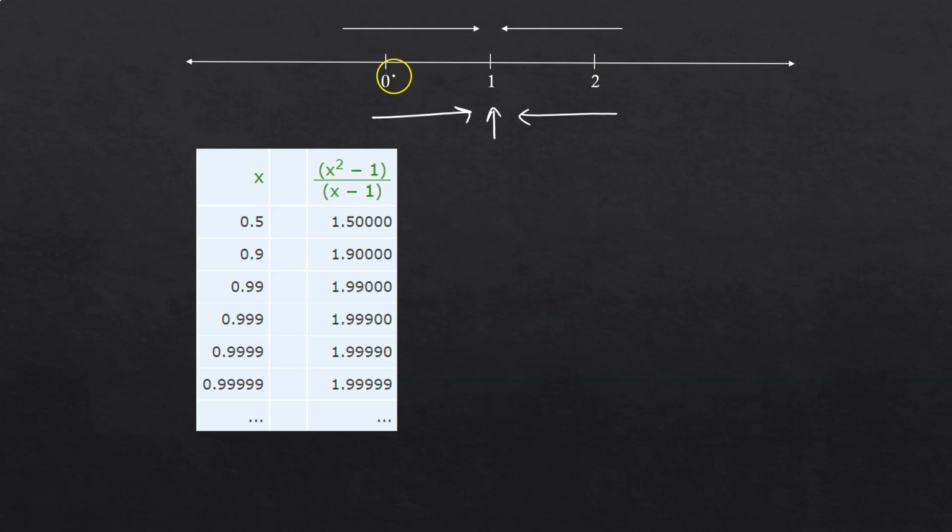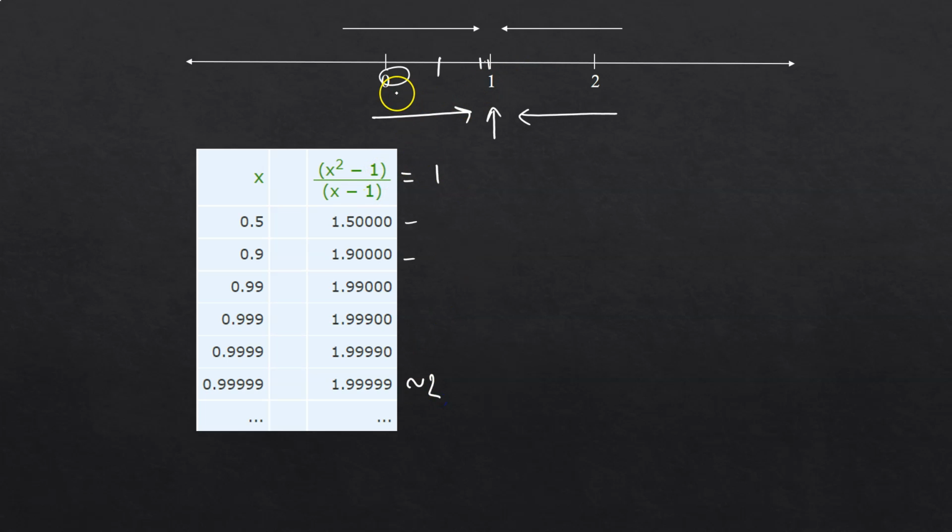We are going to observe the point from, let's say, 0. At x equals 0, (x² − 1)/(x − 1) will give us 1. If you go closer to 1, suppose at 0.5, we get the value of the function as 1.5. At 0.9 we get 1.9. Similarly, if you go very close to 1, like 0.99999, we get the value of the function as 1.99999, which is approximately equal to 2.